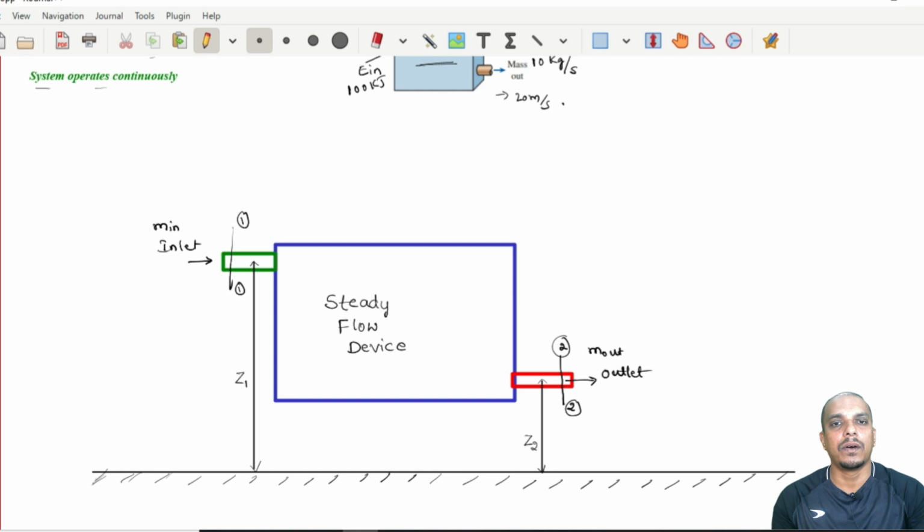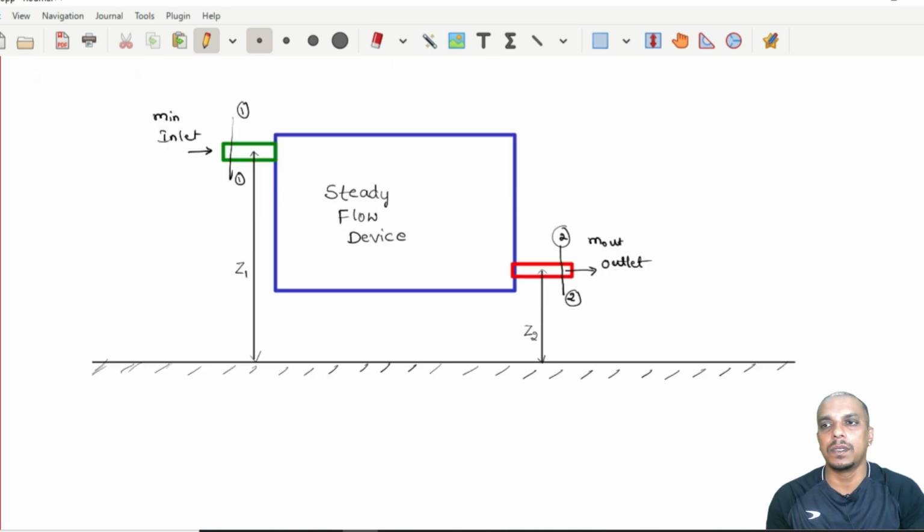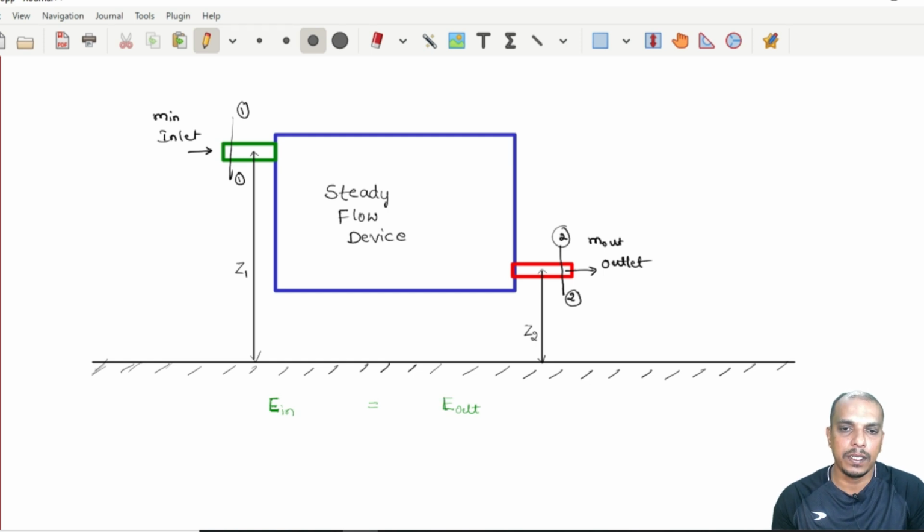Okay. Now, let us go back to our equation. Energy coming in must be equal to energy going out. Energy coming in minus R, we'll call it as energy coming in is equal to energy going out. Let us come back to that equation a little later. Energy coming in must be equal to energy going out. So, if we balance this, obviously we will get what is the change in energy of the system later.